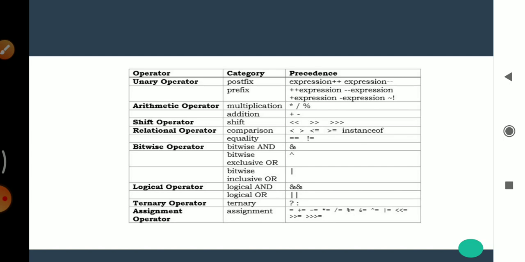And last is the assignment operator. It is our simple equal to operator. The assignment operator in Java is useful to assign a value to a variable. This assignment operator assigns the value on its right to the variable on its left. We assign a variable using the equal to operator, and other assignment operators are plus equal to, minus equal to, etc.